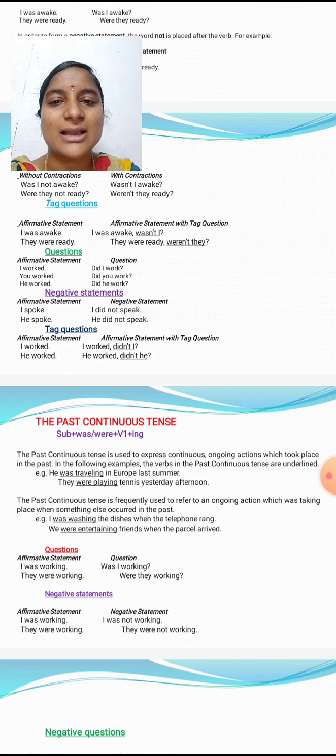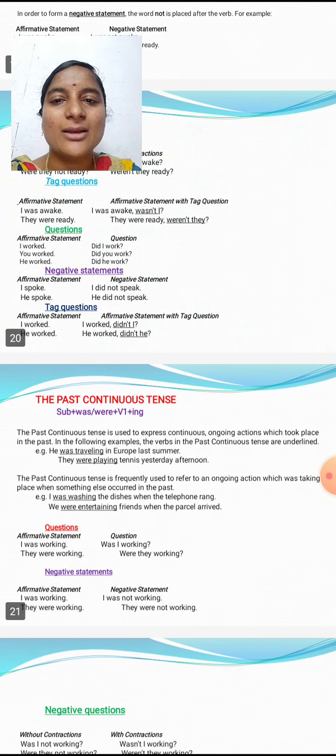In questions, the affirmative statement here is, I worked. In question, did I work? So how do we write did in past tense? Did is what we have to use in past tense, then do is present. It shows the present tense. You worked. Did you work? He worked. Did he work?